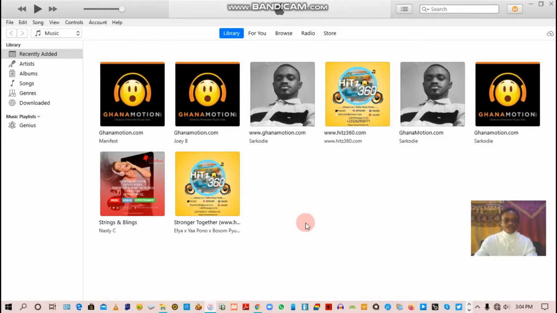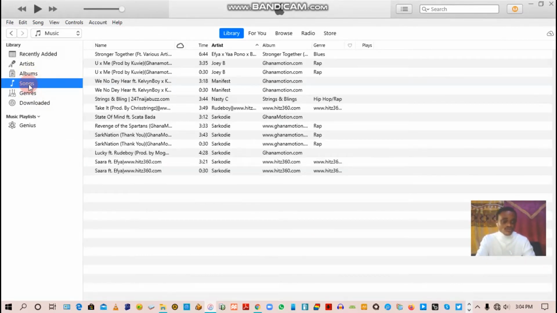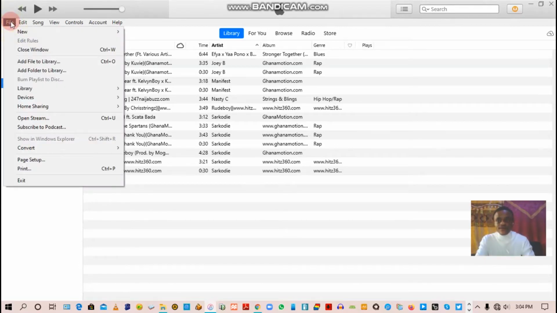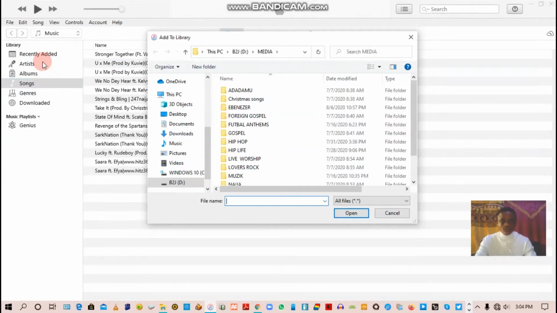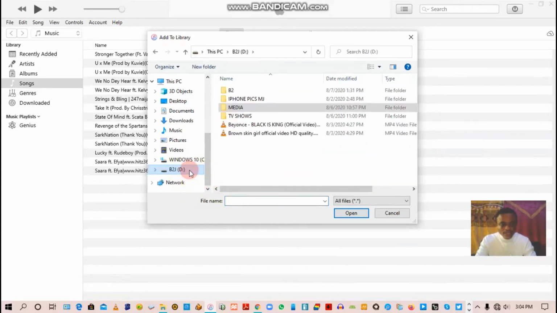Maybe you don't have songs in your library. You have to upload some. I have some, but I'm going to show you how to upload a song too. So here you go to File, you go to Add File to Library. Then you click on it, and it will take you to the location where you have your song.